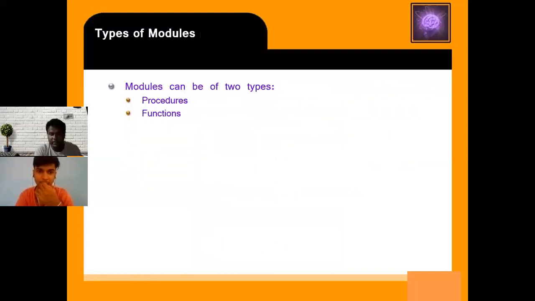The next thing we will cover in the next class. We start with the types of modules.